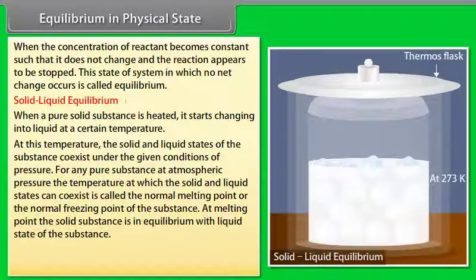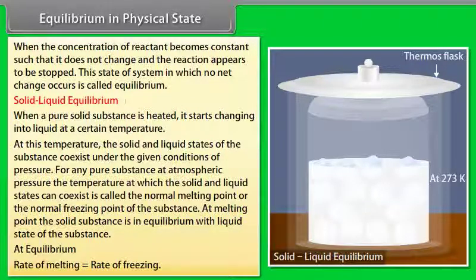An interesting feature of this system is that the temperature as well as the masses of ice and water remain constant. This represents a dynamic equilibrium between ice and water, as there is no change in mass of ice and water, so the number of molecules going from ice into water is equal to the number of molecules going from water into ice. Thus, at the equilibrium, rate of melting is equal to rate of freezing.